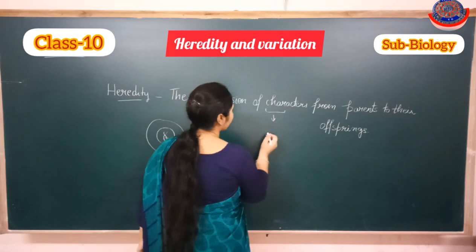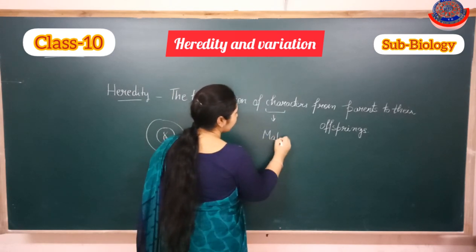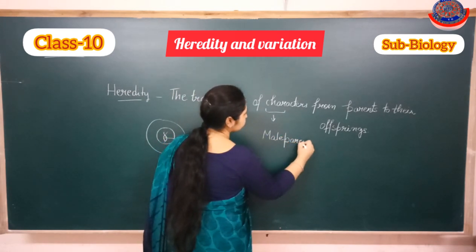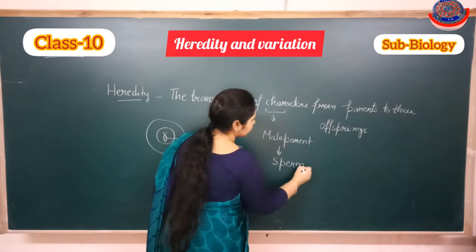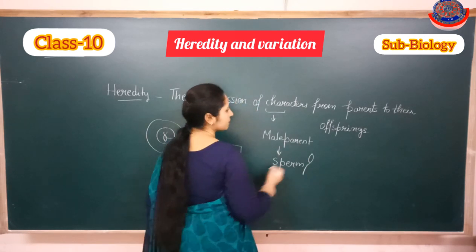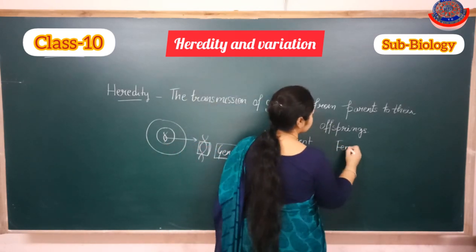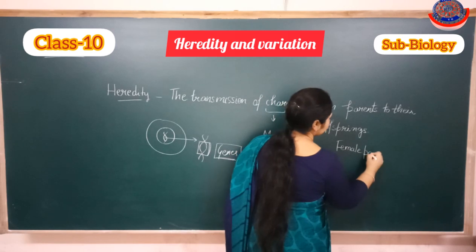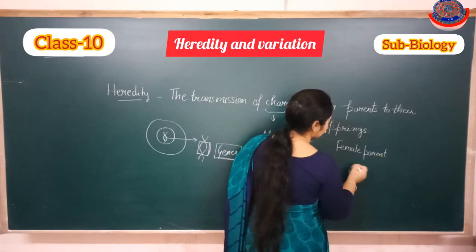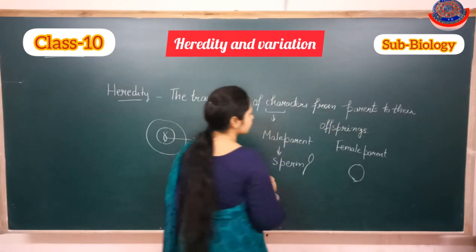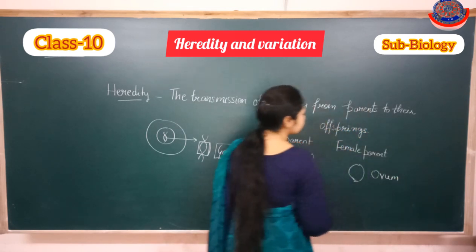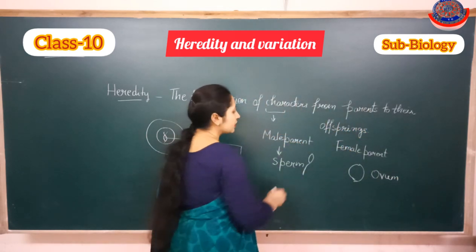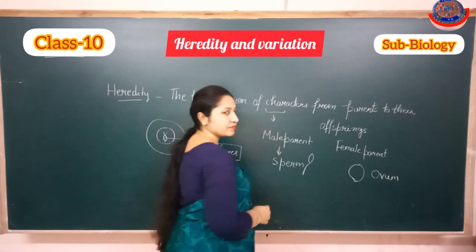Let's discuss how. The male parent produces sperm, and the female parent produces ovum. These sex cells, sperm and ovum, also known as gametes, contain the genes.